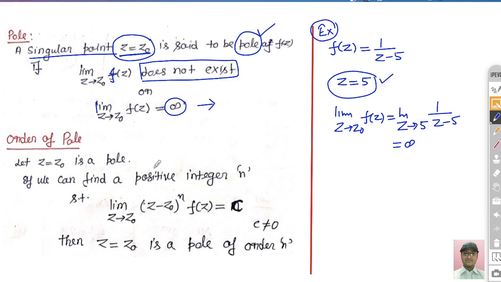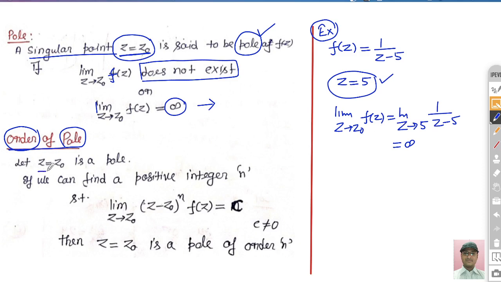Now next is the order of the pole, right? What is the order of pole? This is also a very important thing. Many times the question is also based on this order. So I think it is clear what is pole, and I will tell you what is the order of the pole by an example.